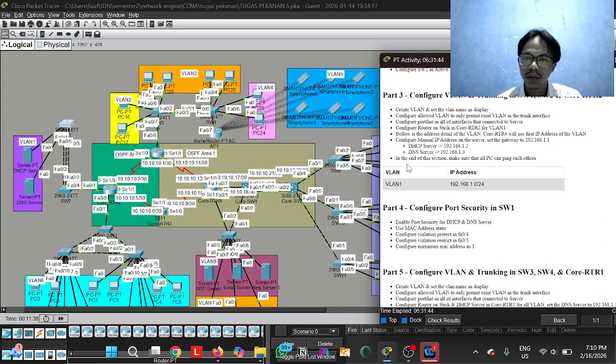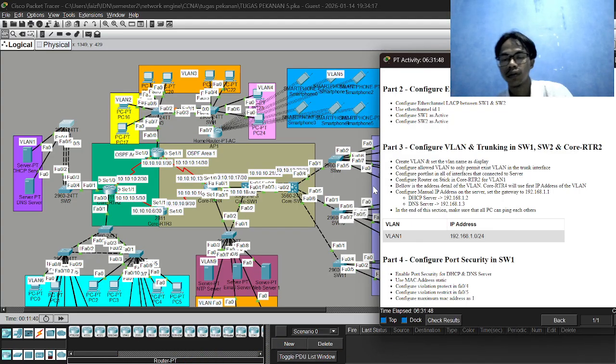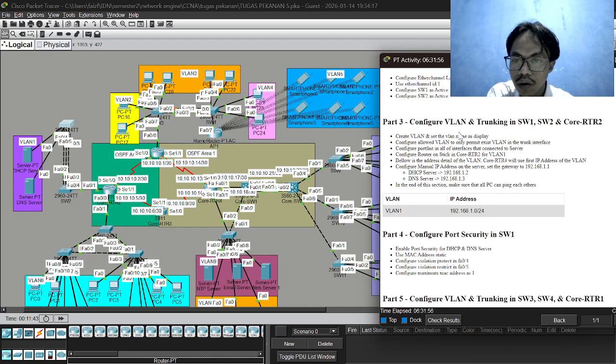Yeah, in part 3 we must configure VLAN. We must create the VLAN and the VLAN name as displayed. Configure the load VLAN to only permit access VLAN and trunk. After that, configure PortFast.